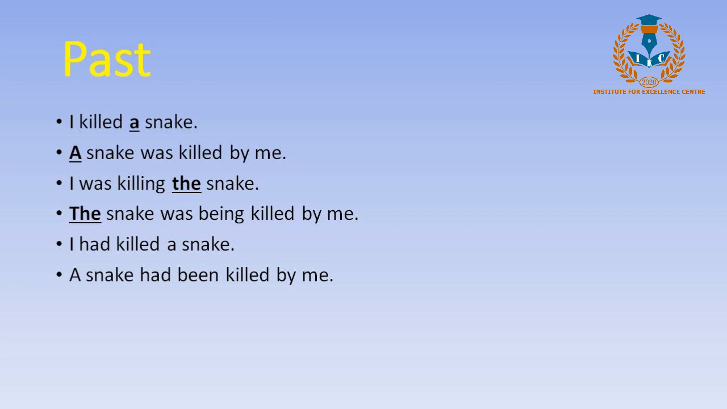I was killing the snake. Here, the sentence is I was killing the snake. So here we cannot use a snake was being killed by me. We have to use the snake. The snake becomes the snake only. We cannot change it to a. So it has to be as it was.